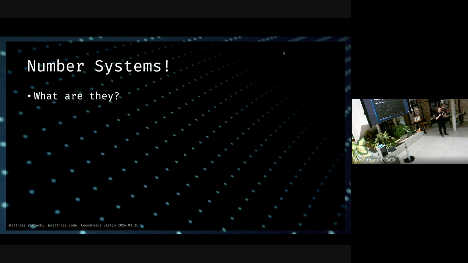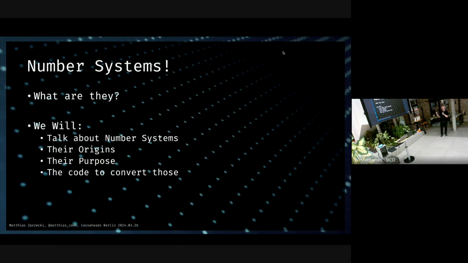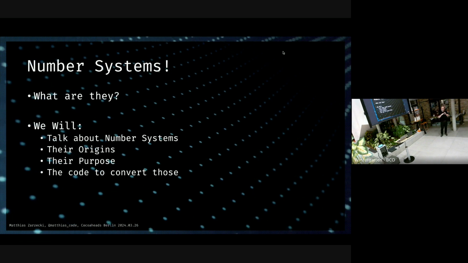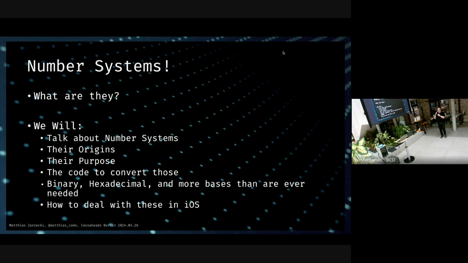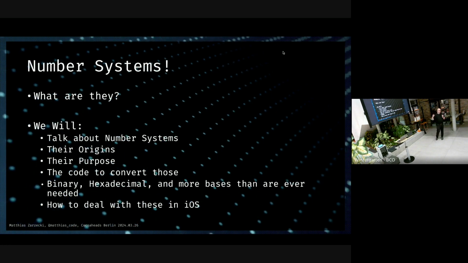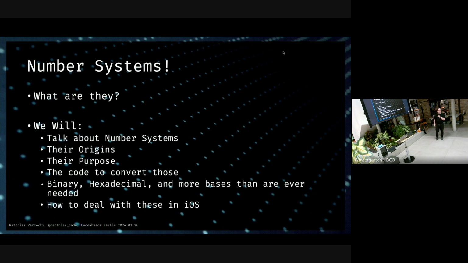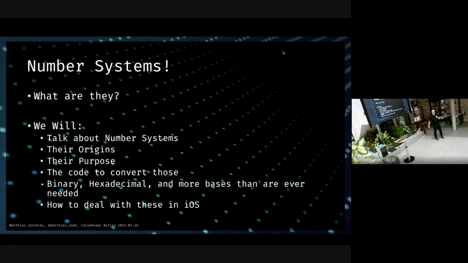We're going to learn about what number systems are, like base numbers. We're going to learn where they come from, what we use them for. We're going to talk about the code to convert those back and forth and deal with those. Mostly about binary and hexadecimal. Those are the two big ones that we're using as programmers a lot. And we're going to look into how to deal with those in iOS, which I think is a really good topic.